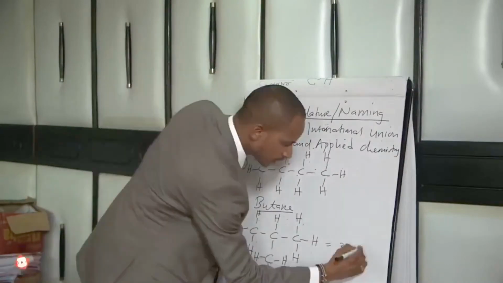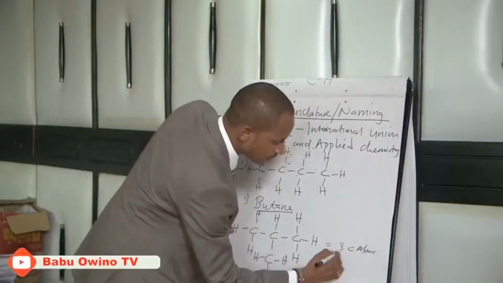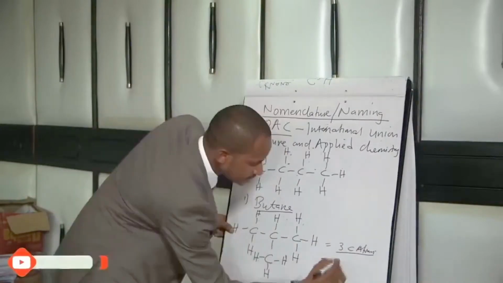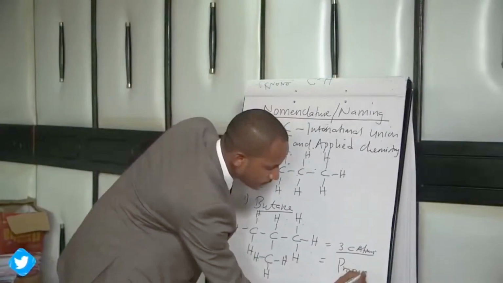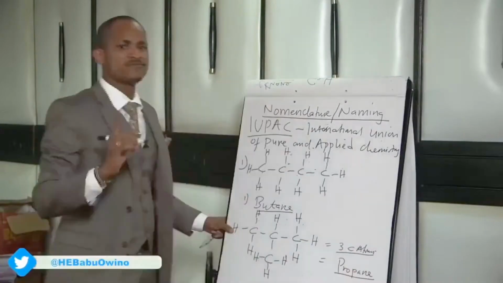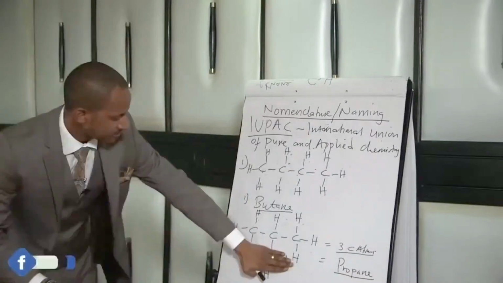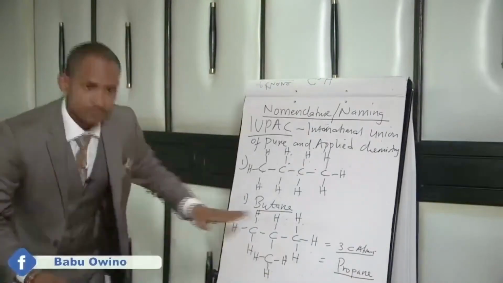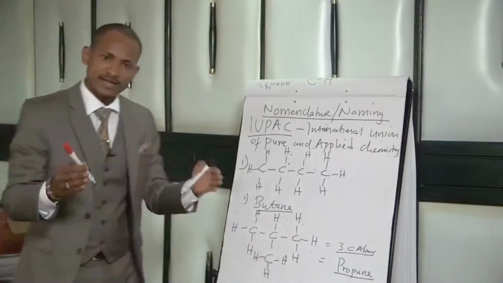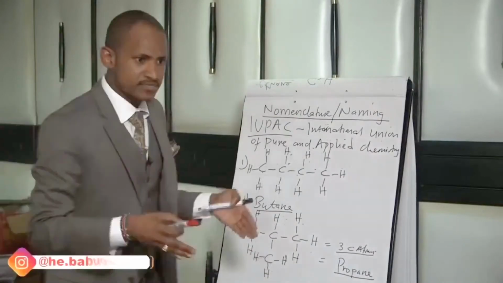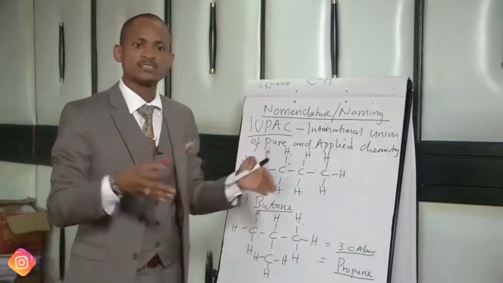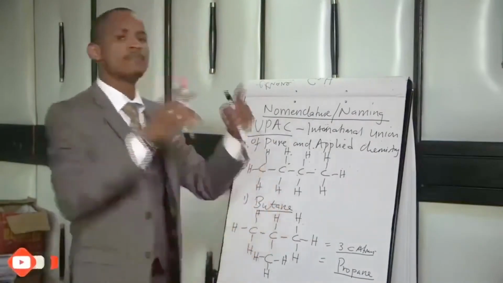And the moment it has 3 carbon atoms, it is propane. But we've not finished naming it. Why? Because we've only named that. That is propane. Write down, anything outside the longest continuous carbon chain is a branch.